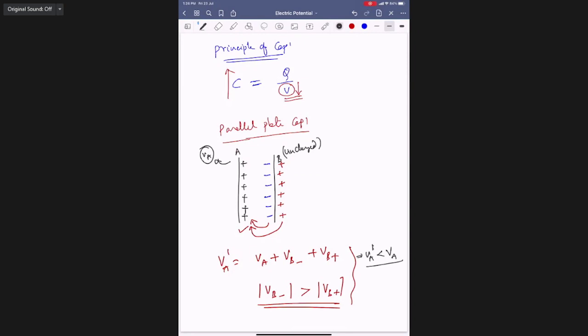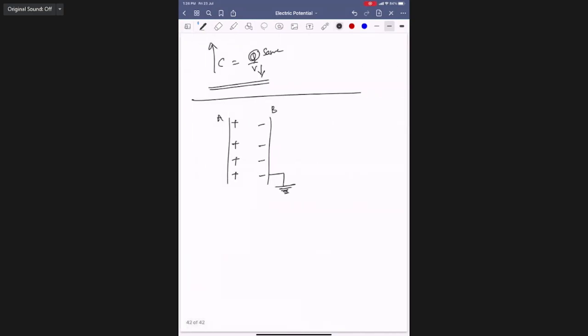Plus, meaning a deficiency of electrons. Whenever it is connected to ground, the earth sees that the outer surface is deficient of electrons, so it will supply electrons and neutralize it.